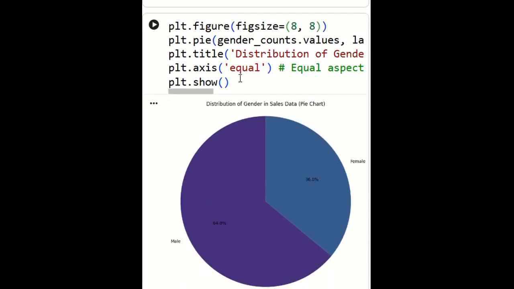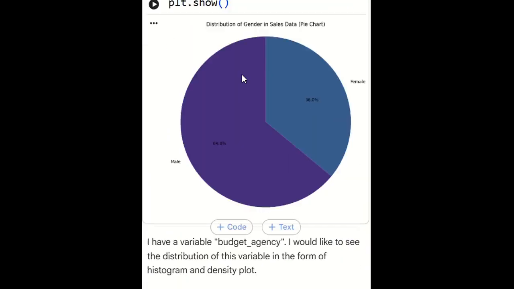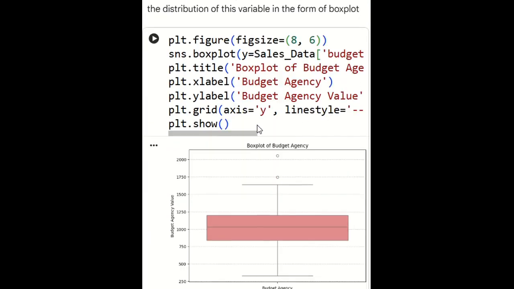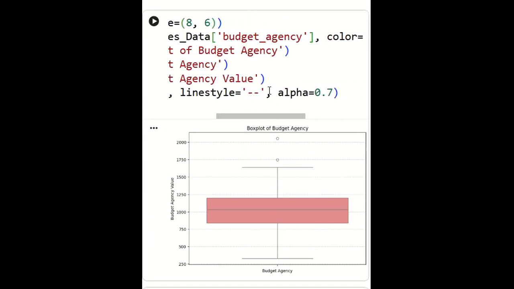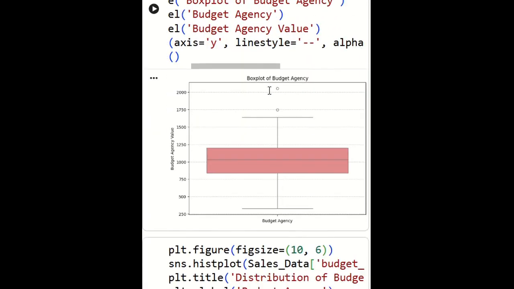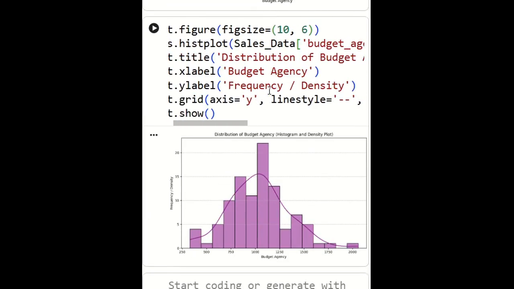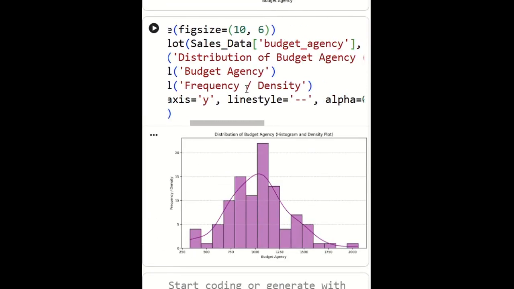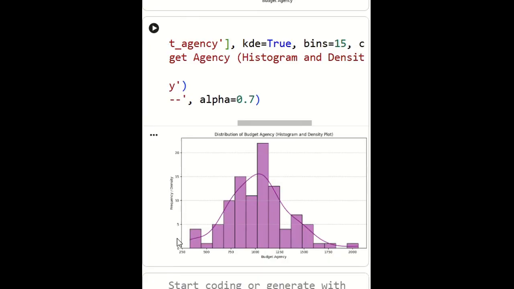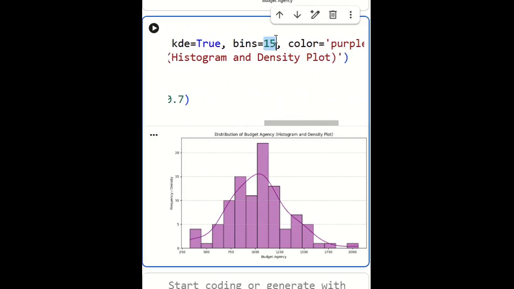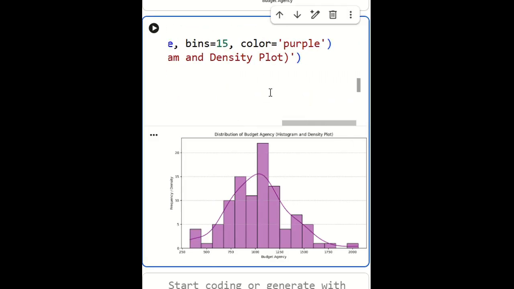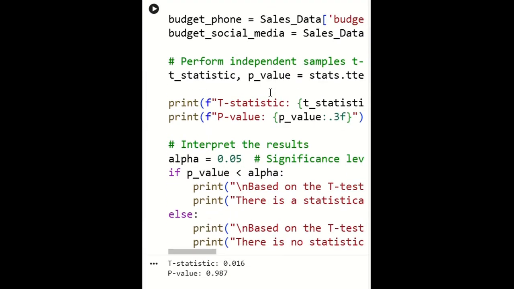And next, we try to plot a pie plot for distribution of gender with respect to sales. Next, we try to plot a budget plot, agency value. And next, we try to plot a histogram plot for sales data, for budget agency data. How much is the frequency of each budget, distribution of budget agency. Here for each bin, we are taking 15 samples for each distribution. And next, we are trying to perform